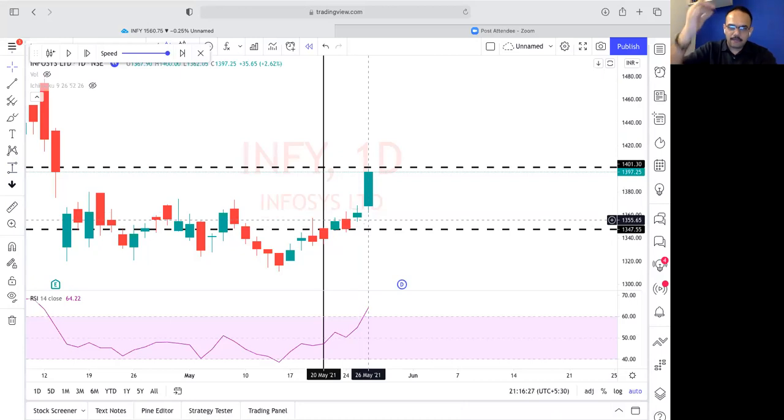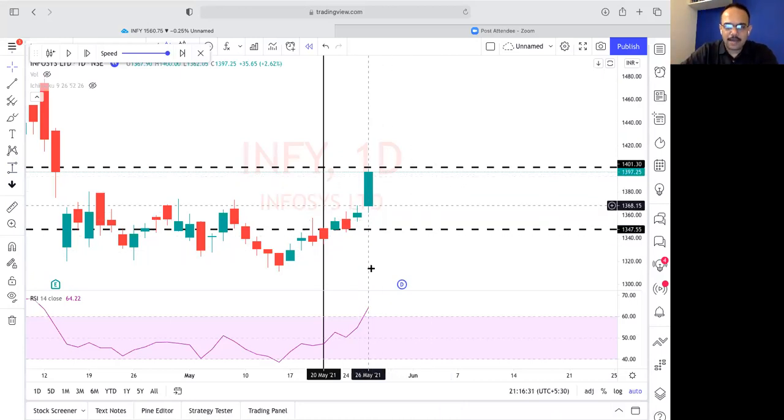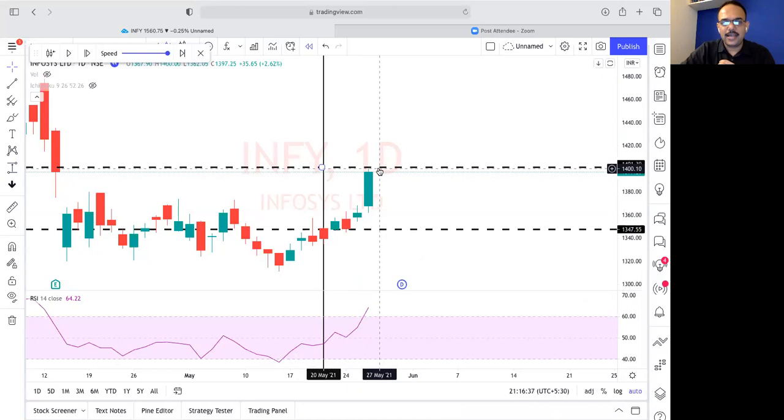So now our trading plan is ready. We have a candle which pushed the RSI above 60. Next day, we will be entering above the high. Someone might ask, if it gaps up, then what? You take it, no problem. Second, if after our entry it falls down, we will exit only if it closes below this.